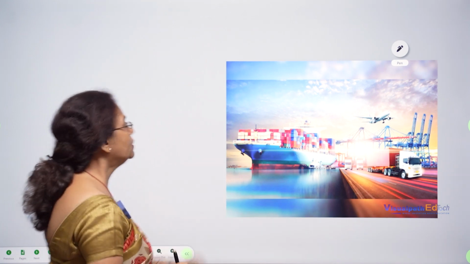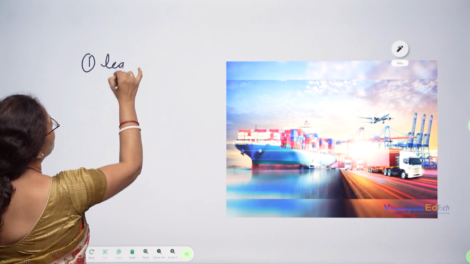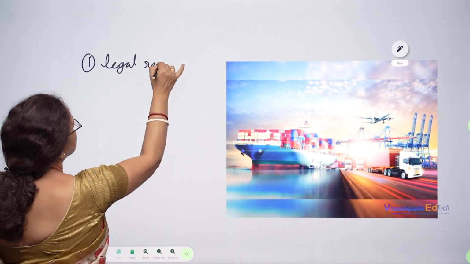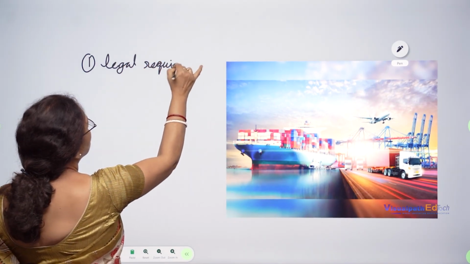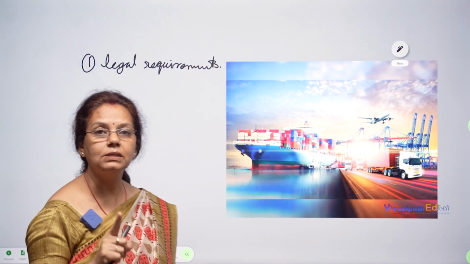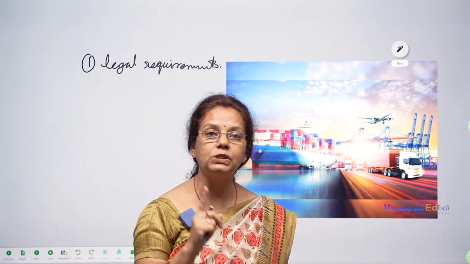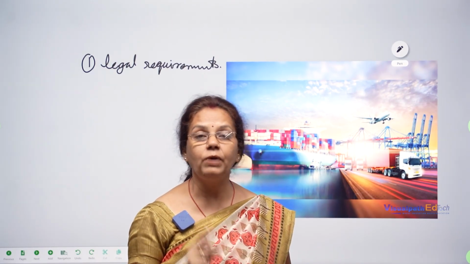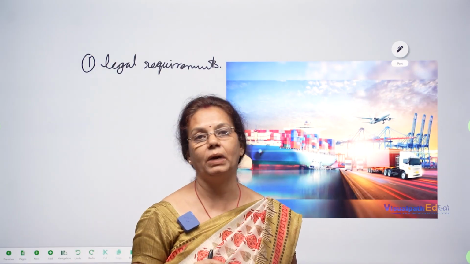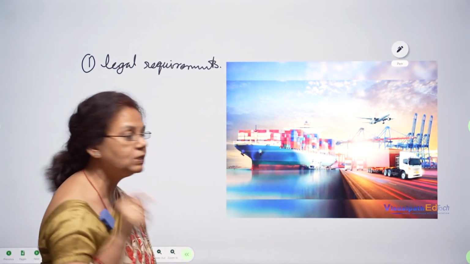Under this, we have to do certain documentation. We have to submit certain documents, which we will discuss later on. First of all, you have to know what the requirements are. Legal requirements is the first thing.